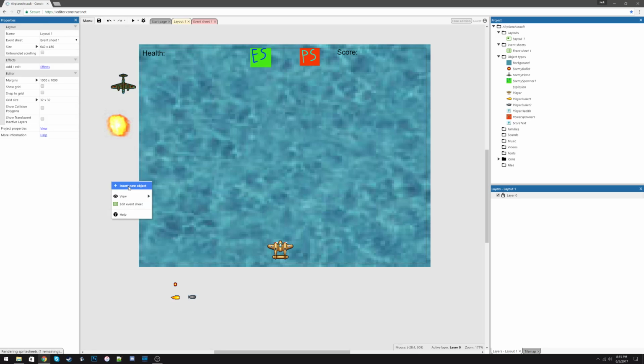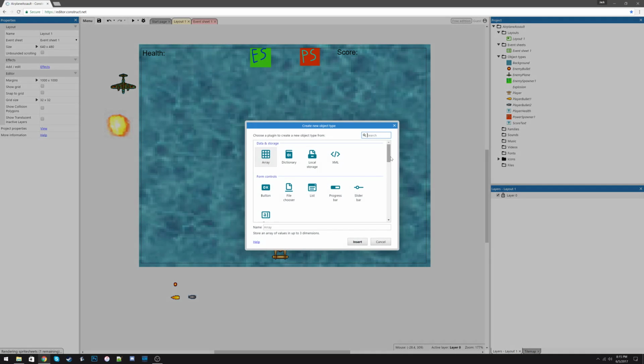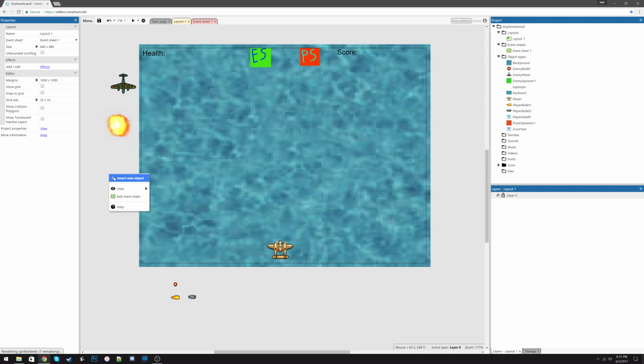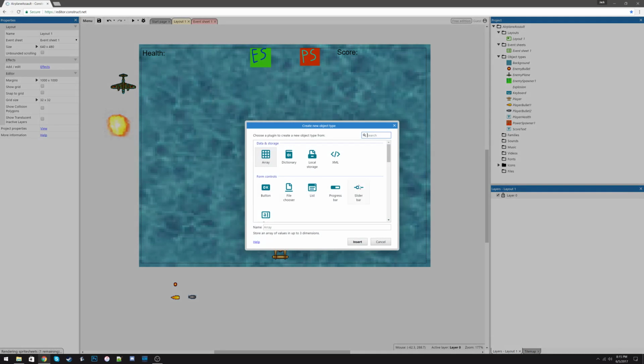Some final objects to include here. We're going to insert the keyboard object, which is important, so you can actually play the game. We're going to insert the mouse object.